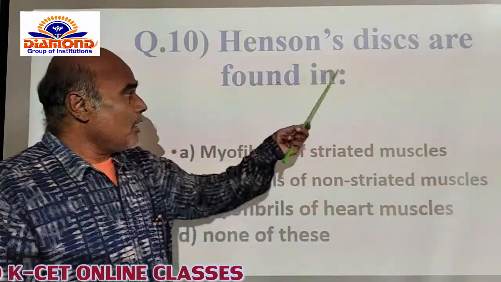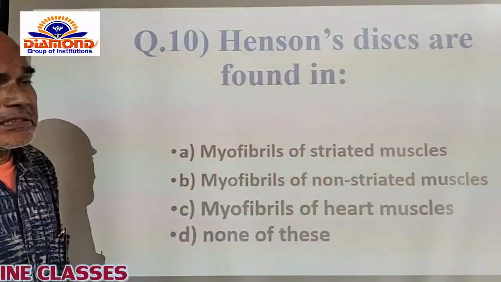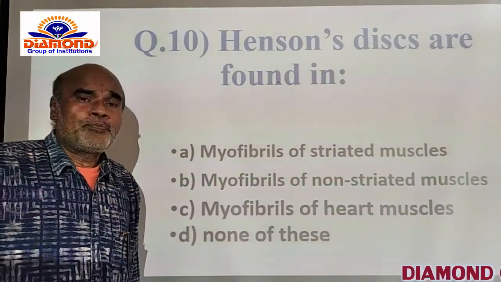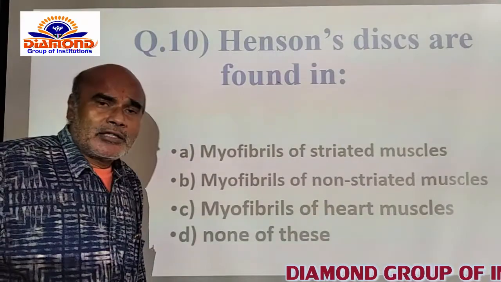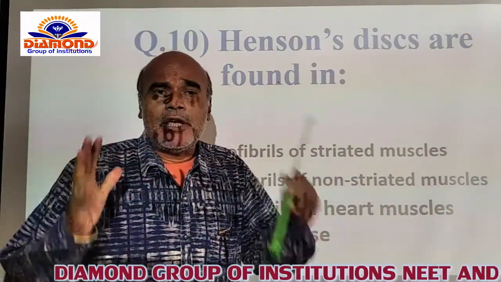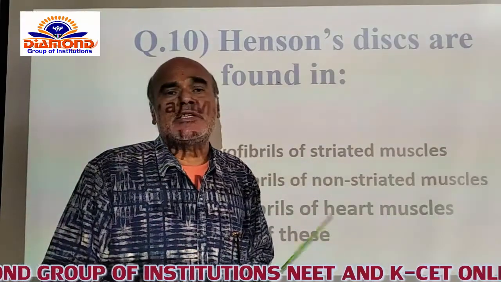Here, the Hensen's discs are naturally present in the myofibrils of the striated muscle, particularly in the center part of the A band.